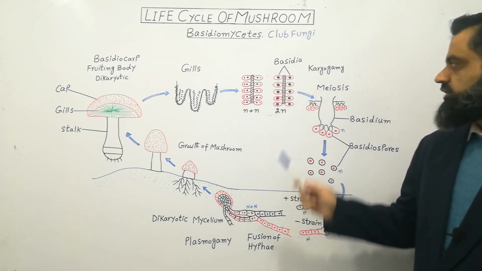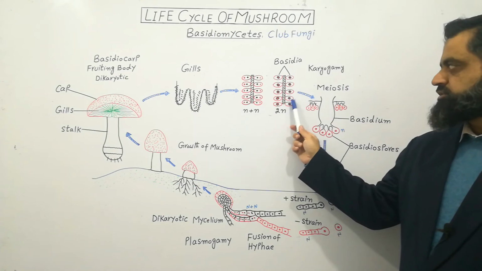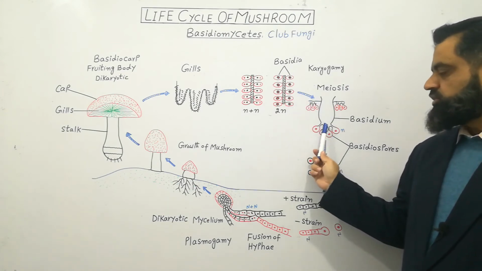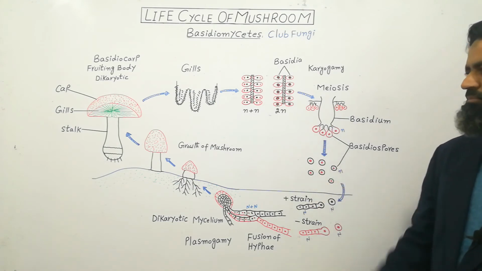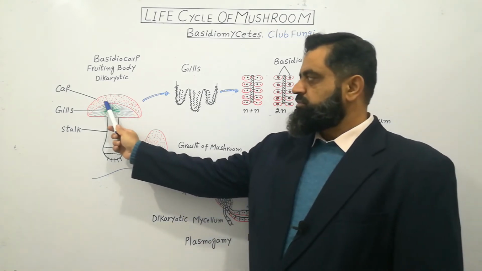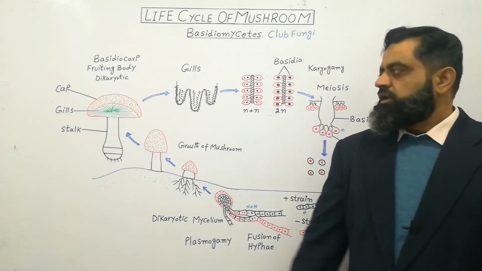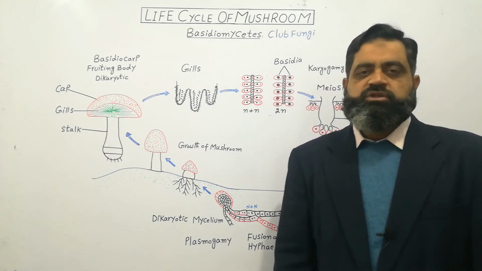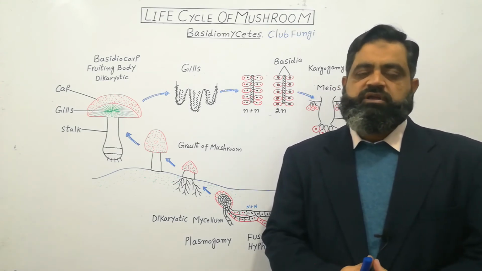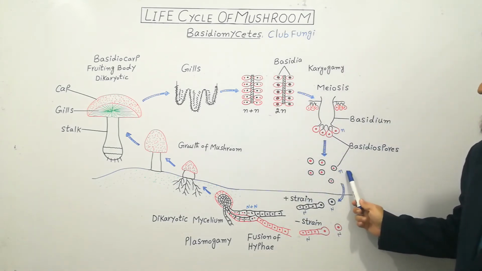So after the process of meiosis, which is a reduction division, 4 spores are produced in each basidium, on the surface of the basidium, not inside. When spores are mature, they are all produced in this area of the mushroom under the cap. After the formation of spores, they fall from the gills into the soil and are dispersed with the help of wind. So these spores are haploid and they are